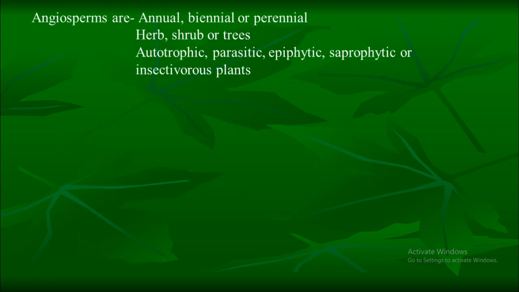Angiosperm consists of greatest number of species. There are over 3 lakh species of angiosperm present on the earth. They include annual, biennial and perennial, and also categorized as herb, shrub and trees. The size of angiosperm may range from very small to very large trees. Apart from their autotrophic nature, they may exist as parasite, epiphytes, saprophyte, or even insectivorous species.